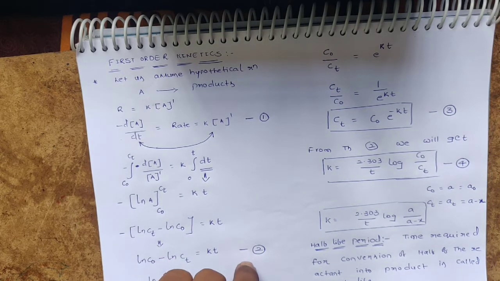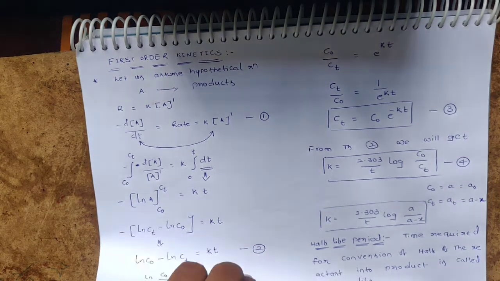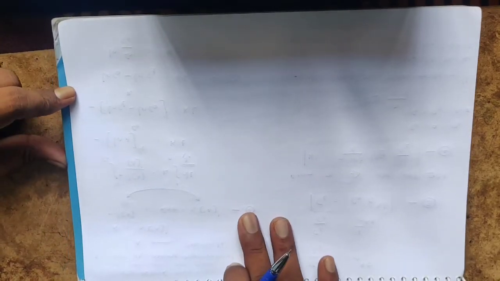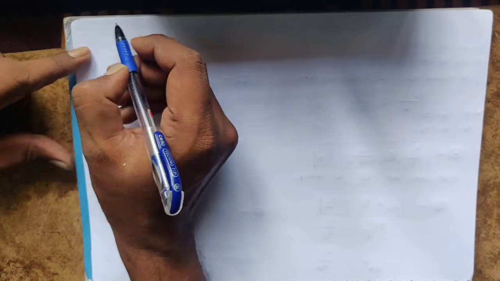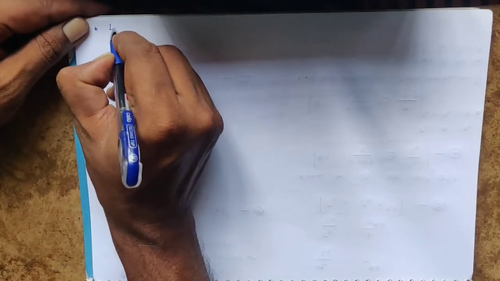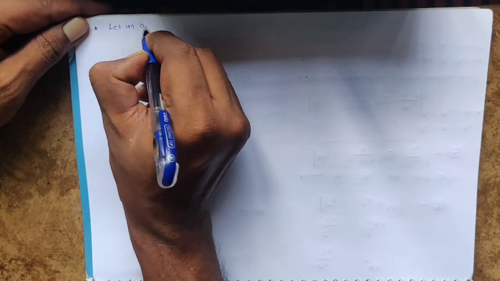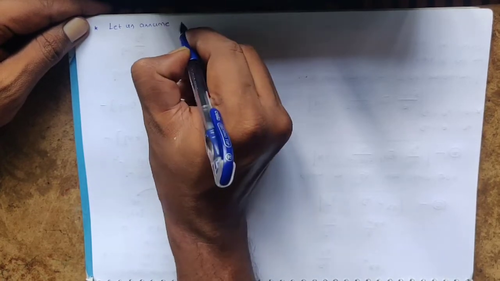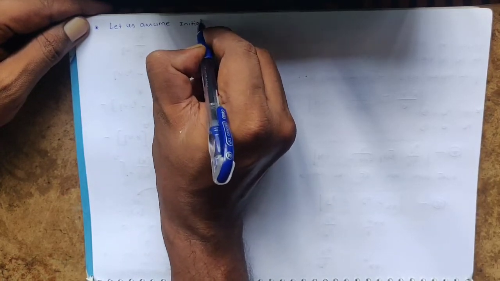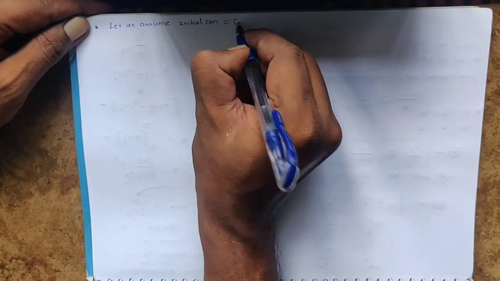So let us try to deduce the equation for half life period. Now come to the next one. Let us assume initial concentration as C0.